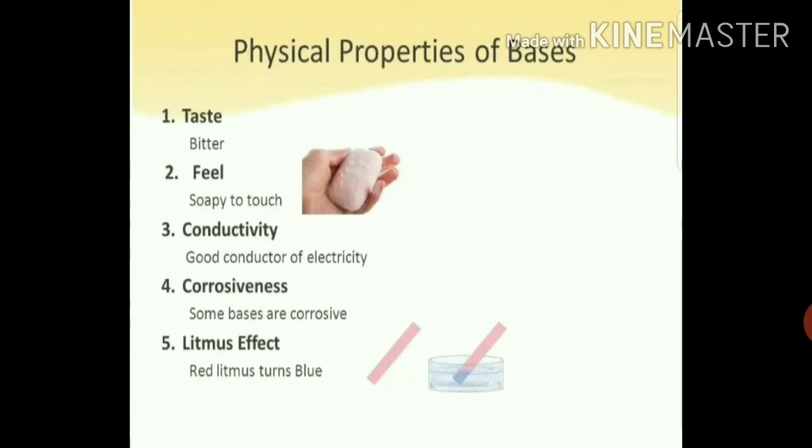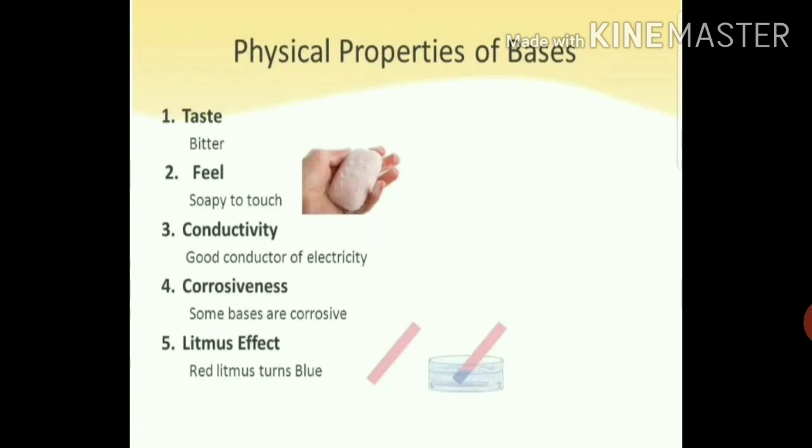Strong bases are very corrosive and can burn the skin. These bases should be handled carefully. Caustic soda or sodium hydroxide and caustic potash or potassium hydroxide are strong and corrosive bases. On the other hand, copper hydroxide, zinc hydroxide and ammonium hydroxide are weak bases.